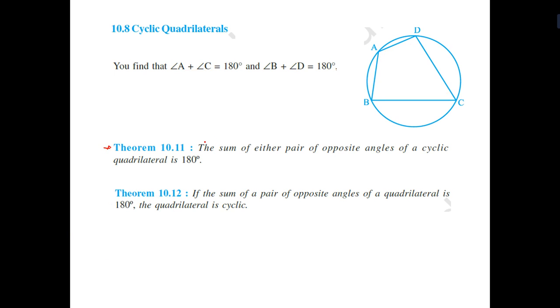So theorem 10.1: the sum of either pair of opposite angles of a cyclic quadrilateral is 180. Or if the sum of a pair of opposite angles in a quadrilateral is 180, then the quadrilateral is called cyclic. In a cyclic quadrilateral, opposite angles sum to 180. If the opposite angle sum is 180, it is a cyclic quadrilateral.